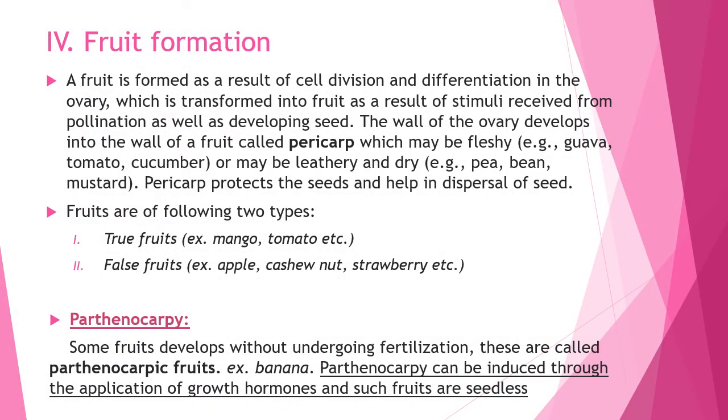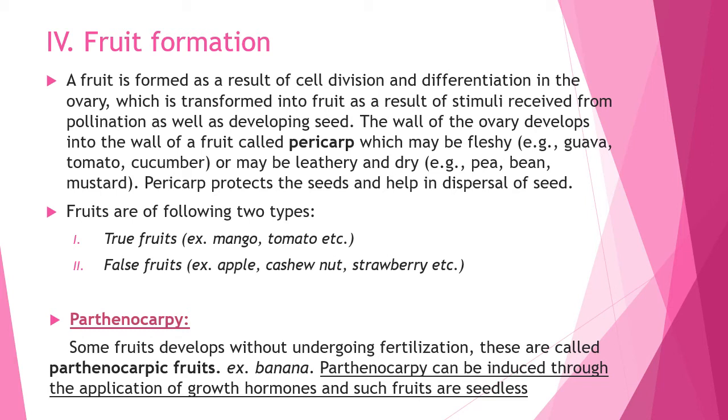And now we discuss the formation of a fruit. A fruit is formed as a result of cell division and differentiation in the ovary, which is transformed into fruit as a result of stimuli received from pollination as well as developing seed. The wall of the ovary develops into the wall of a fruit called pericarp, which may be fleshy or may be leathery and dry. Pericarp protects the seed and helps in dispersal of seed.